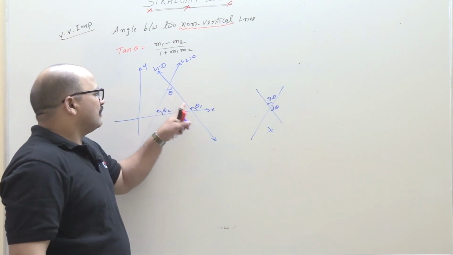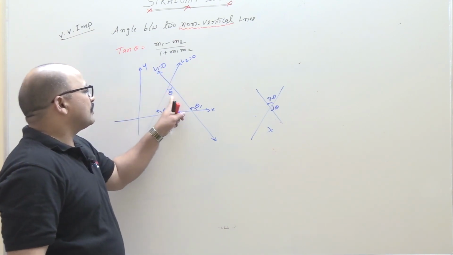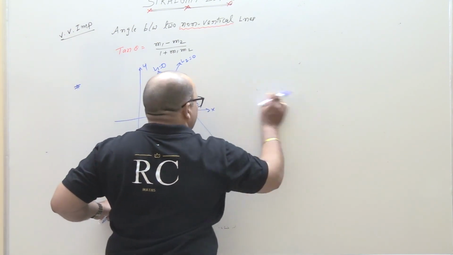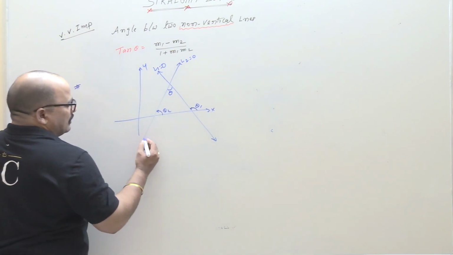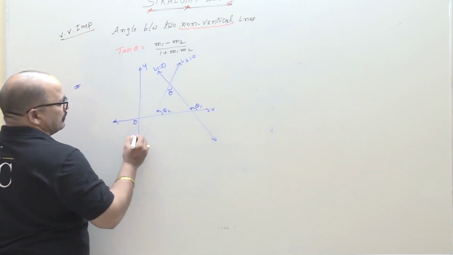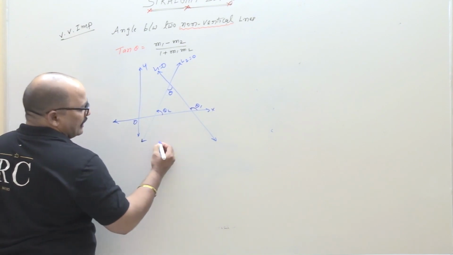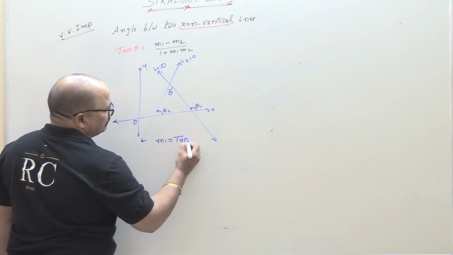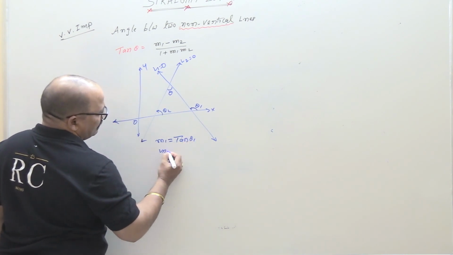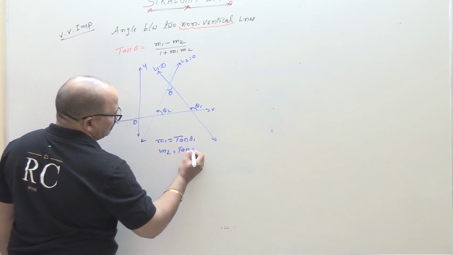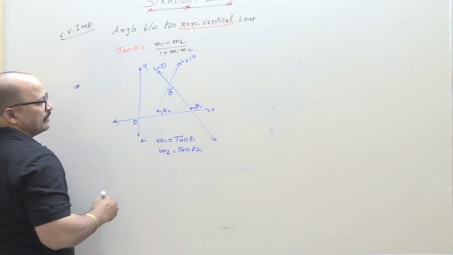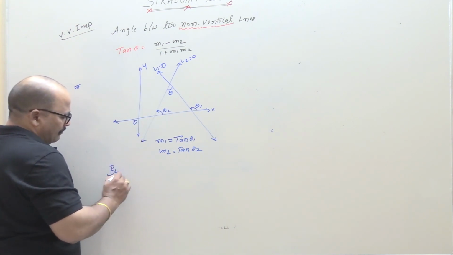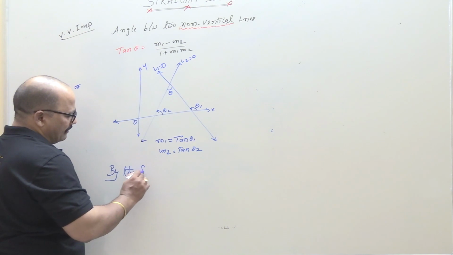Now what is the slope of this? Now I am going to this angle theta. The angle between two lines is theta. Okay, right. Next one, students. This is the line. This is the origin. This is the x-axis. Students, can I take that m1 is nothing but the first line's inclination, tan theta 1, and the second line's inclination, tan theta 2, is nothing but m2. This is the slope m. Okay, students. Now by the diagram, by the graph or by the figure,